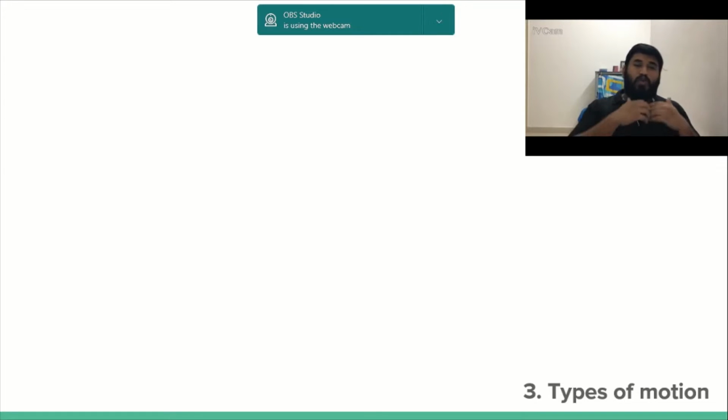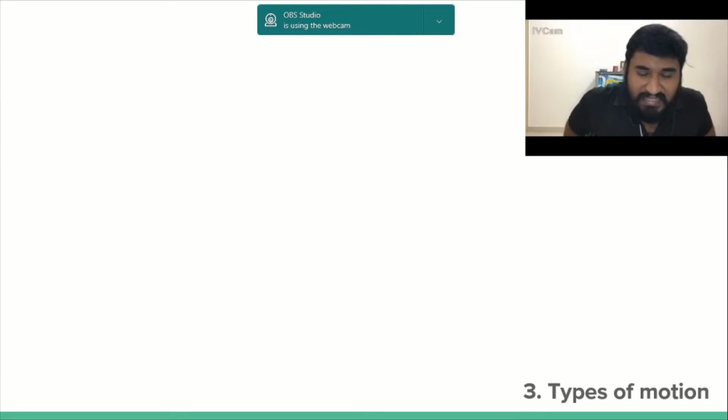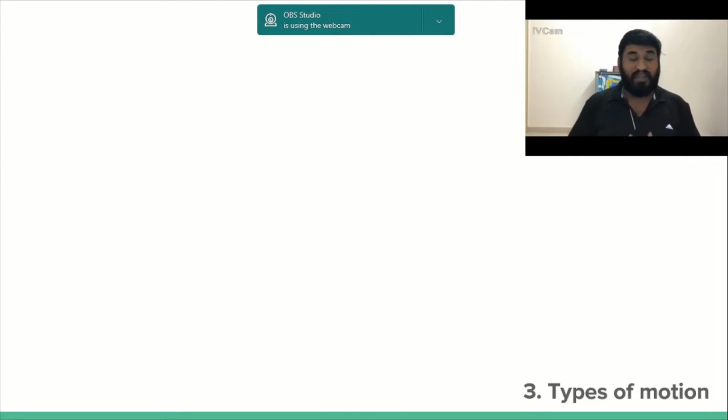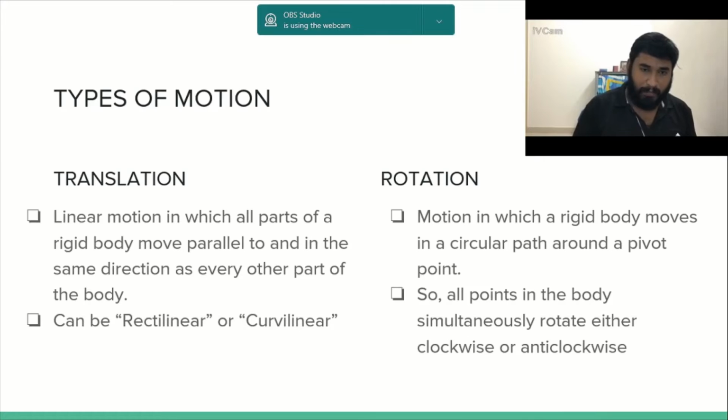So you need to know what the types of motion are. What happens is that these types of motion are used interchangeably, very irrelevantly many a time. So we need to be very clear what is what, and therefore we should understand the types of motion without any confusion, and we should be able to differentiate them clearly.